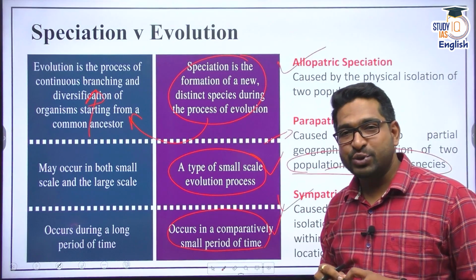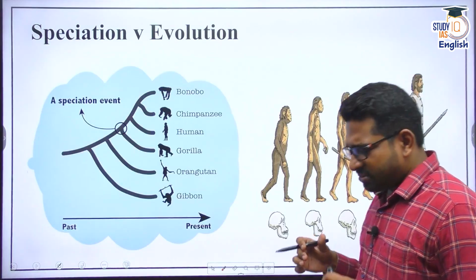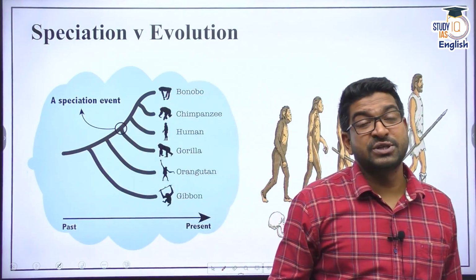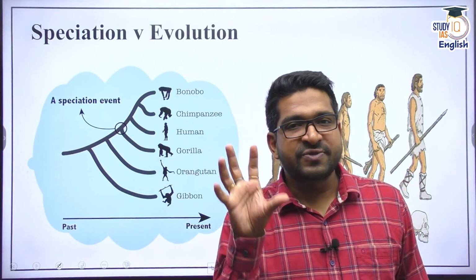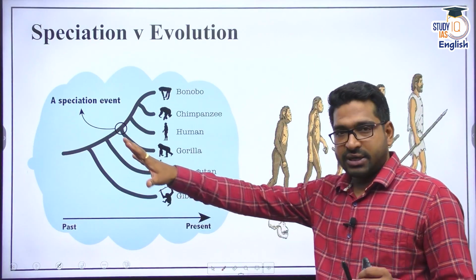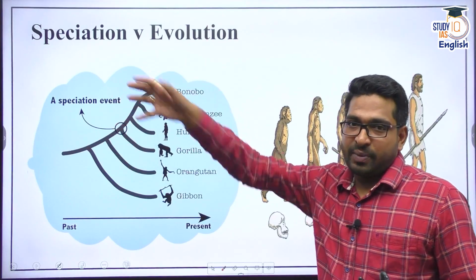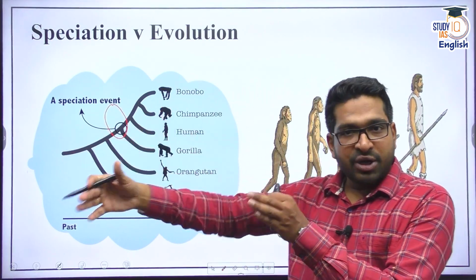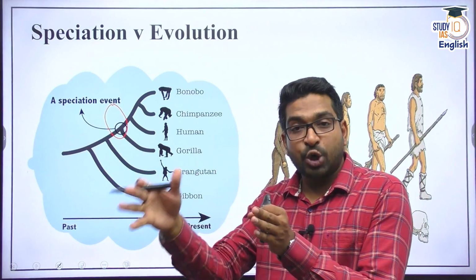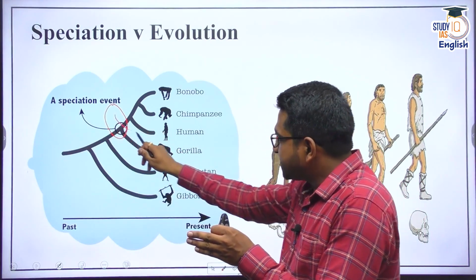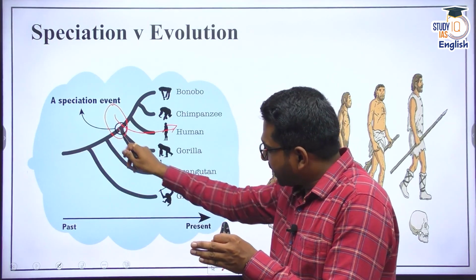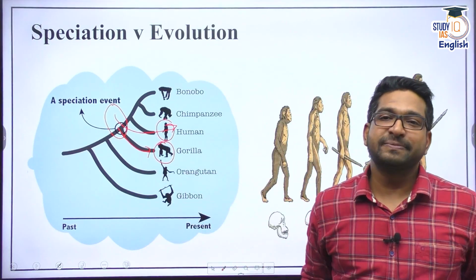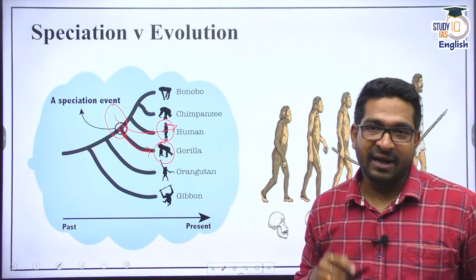Speciation and evolution. Now the question is, sir, I want to understand it further because I'm still getting confused. I'm not able to understand what speciation is. Speciation can occur because of some particular event. For instance, as I told you, all have common ancestors, but because of one particular speciation event, which may be connected to reproduction, some environmental factor, or geographical isolation, you see that one specific species has evolved and the other species has continued, meaning now these two species cannot intermix, they cannot reproduce. Clear? Right, that's the basic idea.